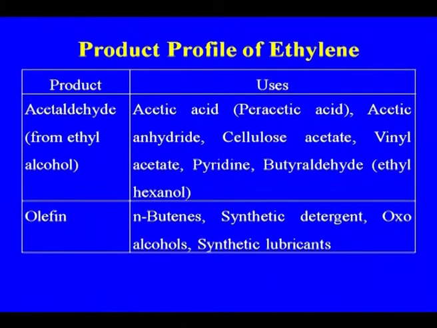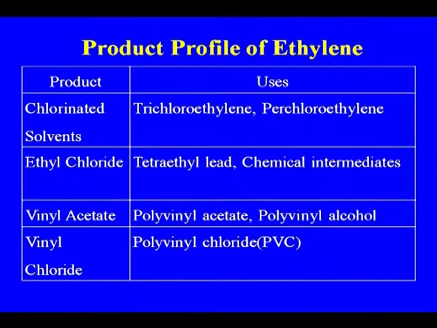From ethyl alcohol, cellulose stage vinyl, it may be acetaldehyde. From the ethyl alcohol route also you can make, because both the routes are available, olefins and butenes, synthetic detergent, oxo alcohols, etc. Chlorinated solvent, ethyl chloride, vinyl acetate and vinyl chloride. These are the major outlets.